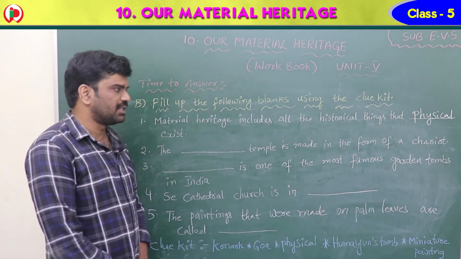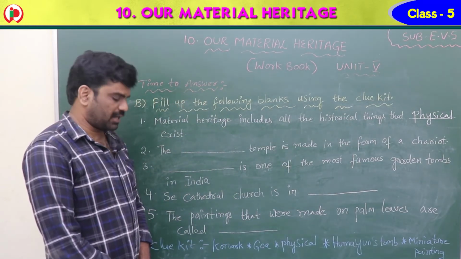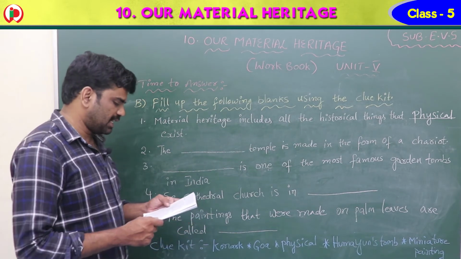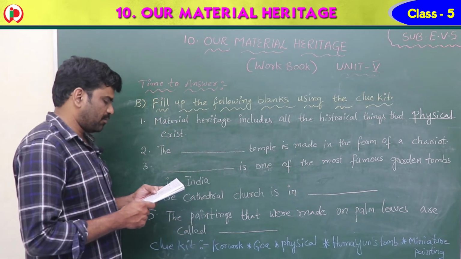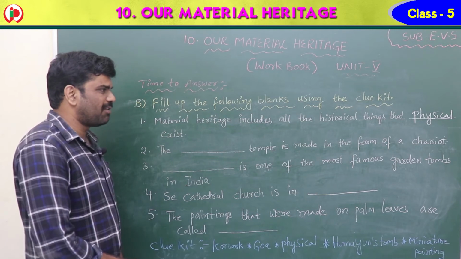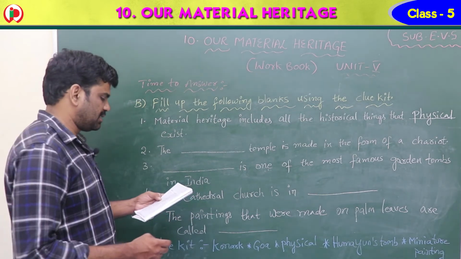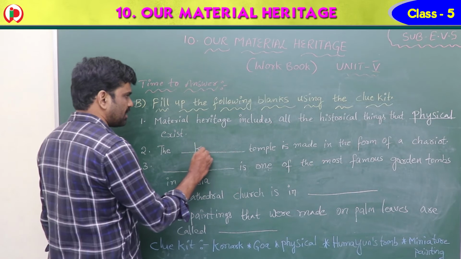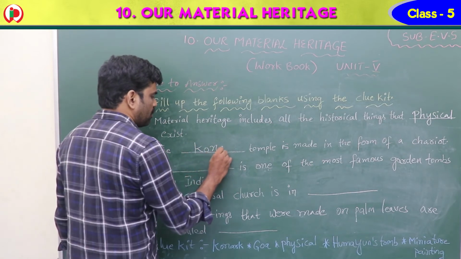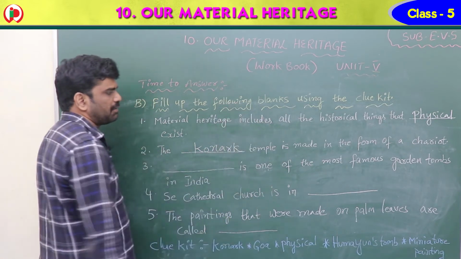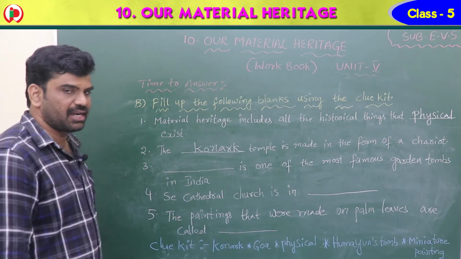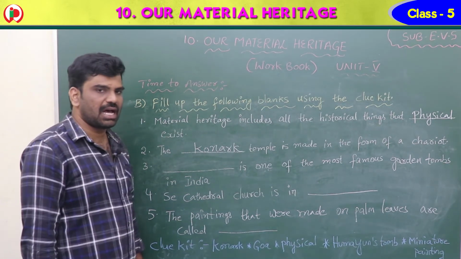The material heritage includes all the historical things that physically exist. Second one, the dash temple is made in the form of a chariot. What is that, children? Konark. What is the answer? Konark. Konark temple is made in the form of a chariot. It is there in Odisha.